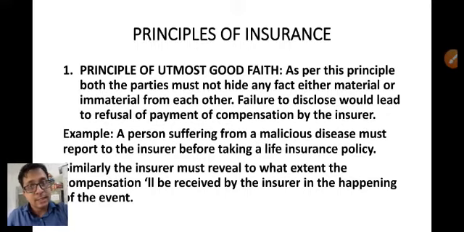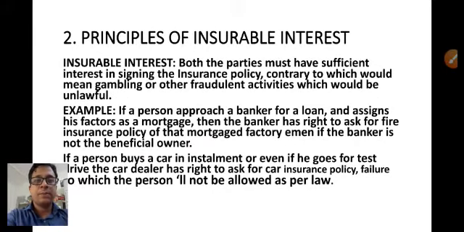In the same way, the insurance company should also reveal the exact amount under which the person will be getting compensation. So in the case of utmost good faith, they should not hide anything from each other. Next, you see the principle of insurable interest. Under this principle, whatever insurance we do, both the insured and the insurer must have sufficient interest in that particular object or person. For example, if I want to take an insurance policy on my relative, the insurance company should know why I'm taking that policy on my relative.